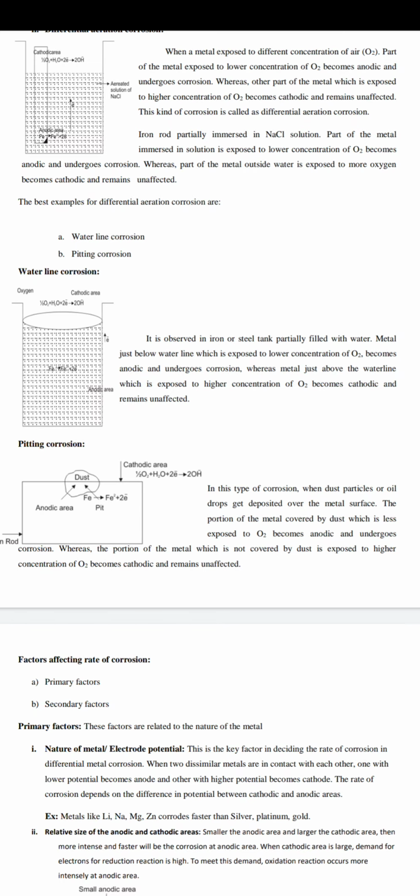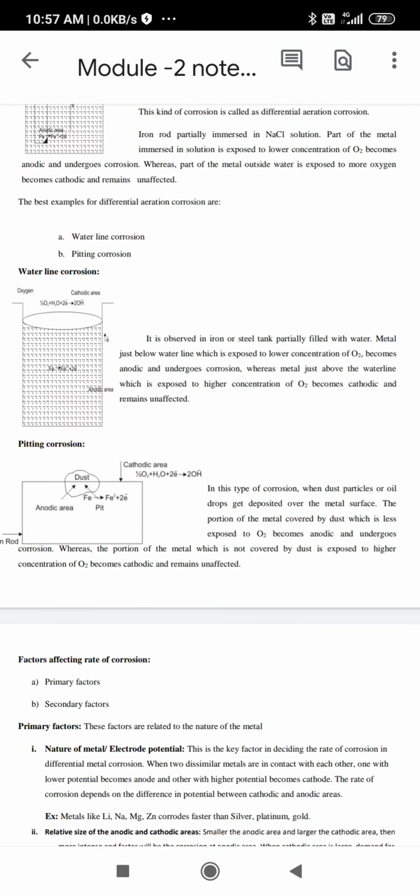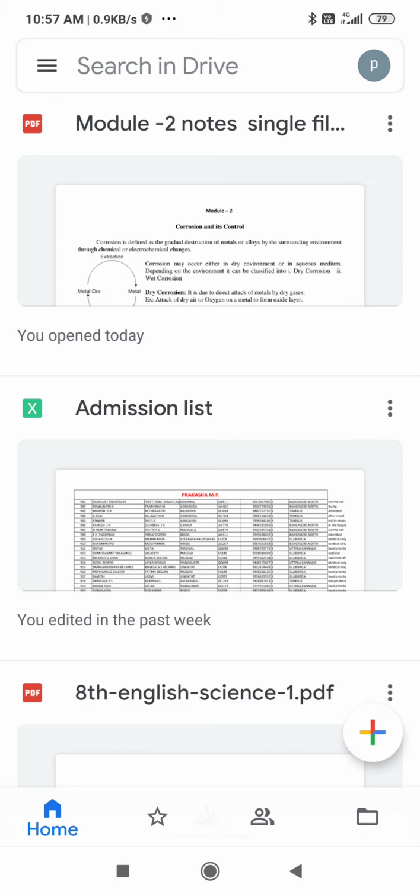So just below that portion acts as the anode, and the remaining portion acts as the cathode. Wherever the concentration of oxygen is less, that portion acts as the anode, and the remaining portion acts as the cathode.